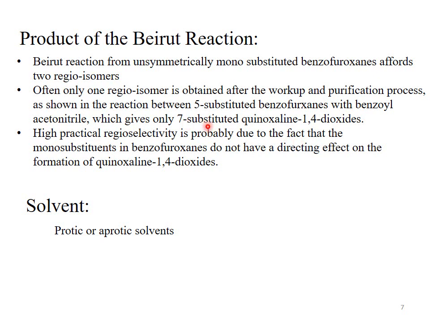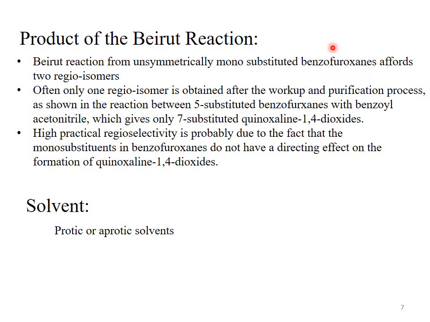Often only one isomer is obtained after the workup and purification process, as shown in the reaction between 5-substituted benzofuroxane with benzoyl acetonitrile, which gives only 7-substituted quinoxaline 1,4-dioxides. The reaction is shown on the next slide.